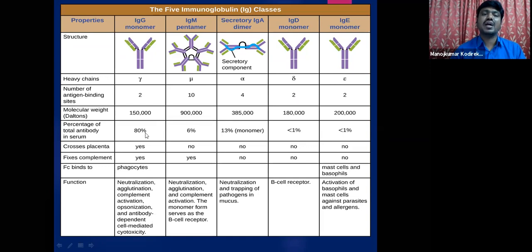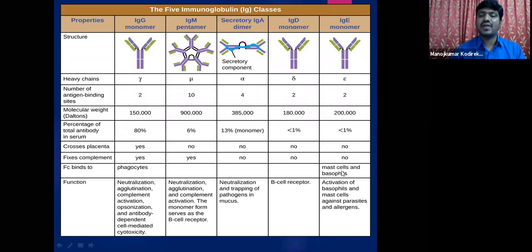Their molecular weight is given here, and their percentage. So 80% of the antibodies produced belong to the IgG type, whereas 6% are IgM. So this table gives clear information regarding their distribution, function and structure of different classes of antibodies. Crosses placenta: IgG type of antibodies can cross through the placenta, whereas these cannot because of their larger size.